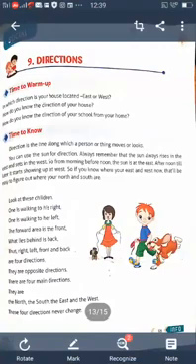So direction is a word we use commonly in our life. Always we speak about where is our house, in which direction your house is located, east or west, south or north. And also which direction is your house and which direction is your school. So this is the common word you use, the word direction.